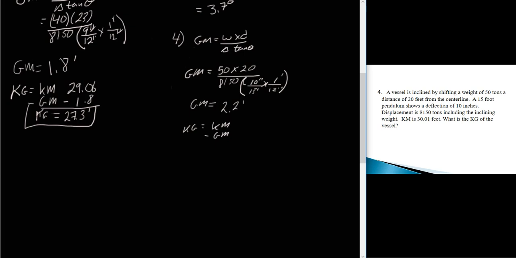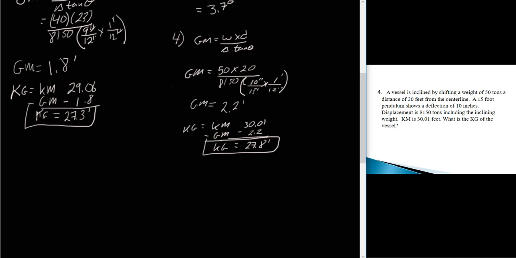And our km is given to us as 30.01 in the problem, minus 2.2, and we end up with a kg of 27.8. And that is the kg for that problem. Okay? So that was problem 4 there.